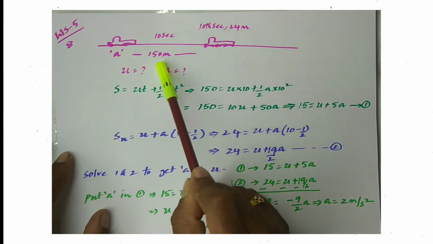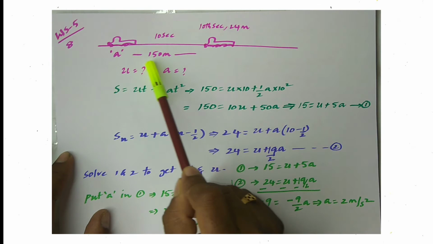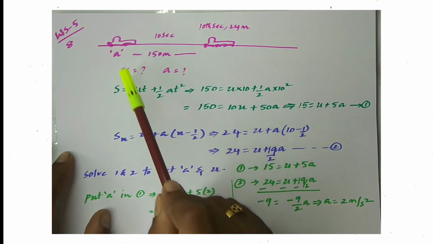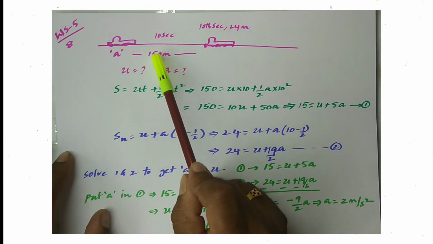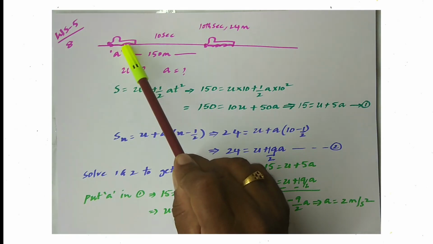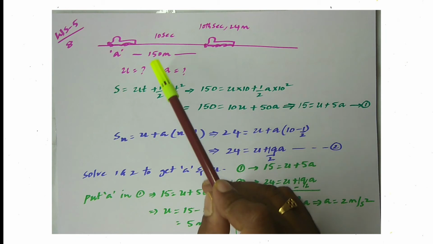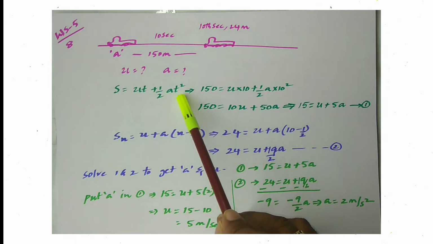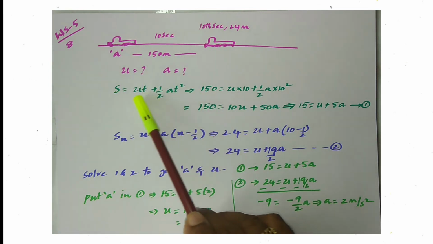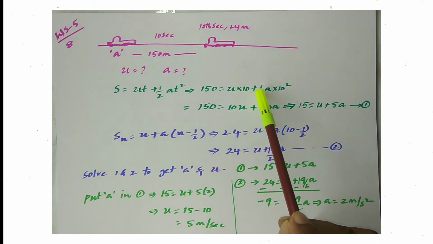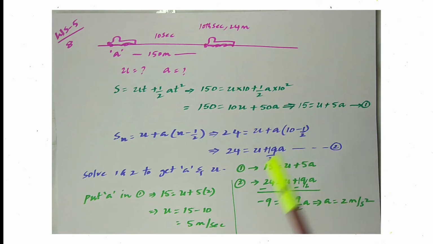For the first equation, the hint is this part. Here displacement is given as 150, initial velocity is not known, but time is given, and he said that it is moving with an acceleration a. So, the relation is s = ut + half a t square. S means 150 is equal to u into 10 plus half into a into 10 square. We got the first equation.